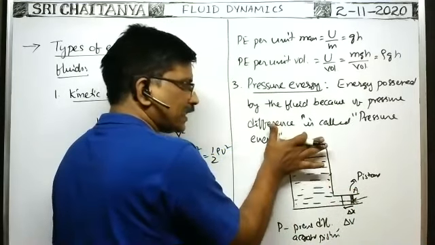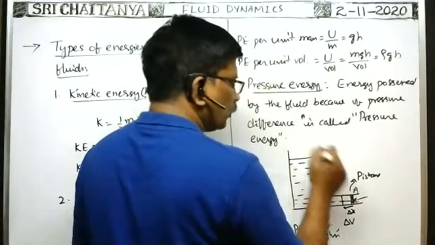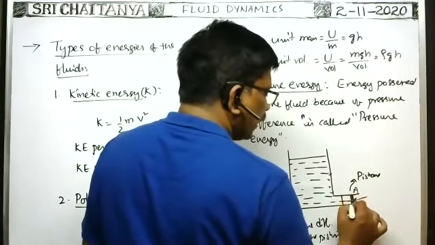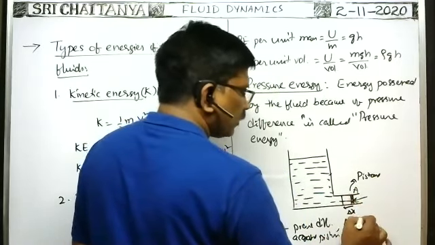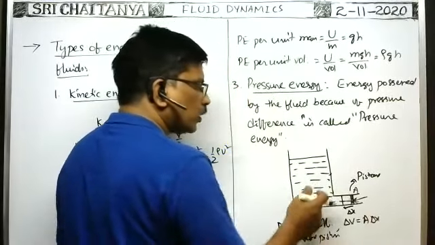Due to that, the liquid level rises. The volume of liquid entering the tube is delta V, which is equal to the area of cross section of the piston times the displacement of the piston, A into delta x.